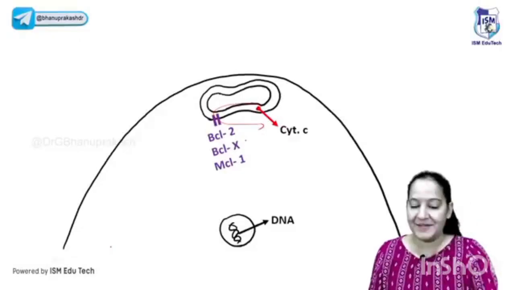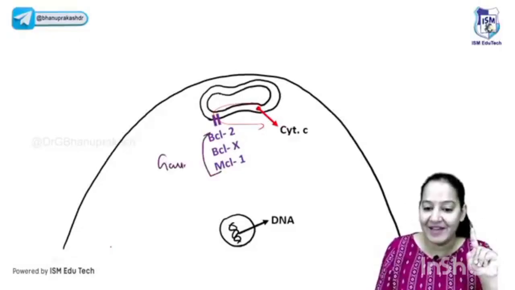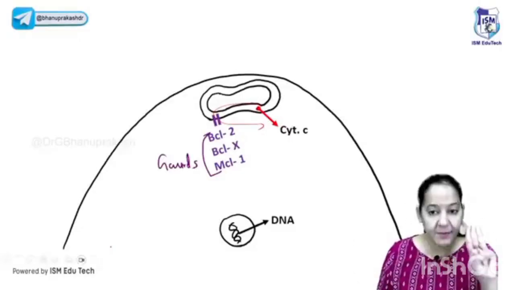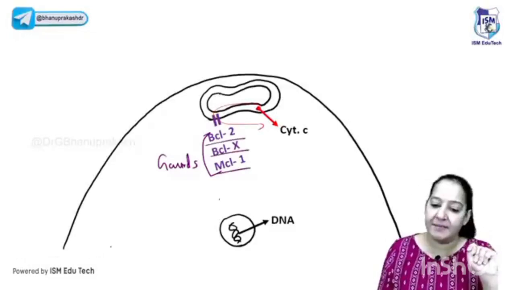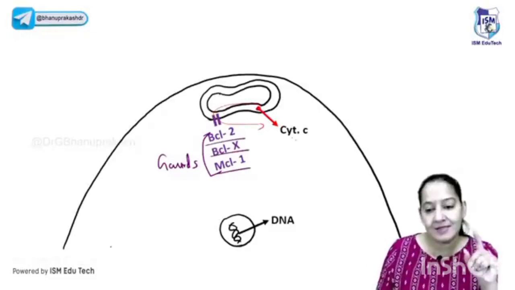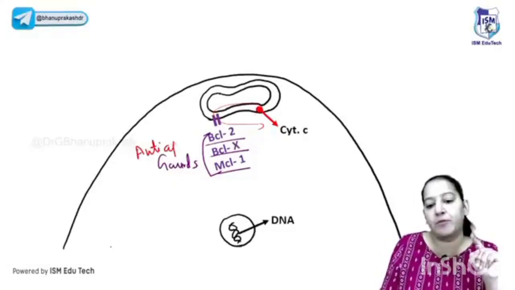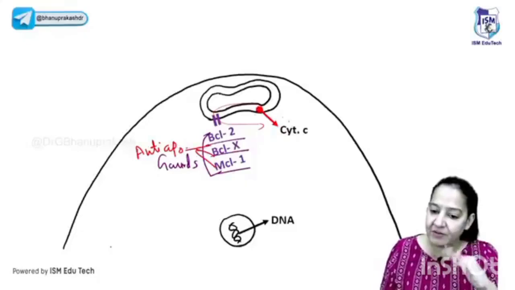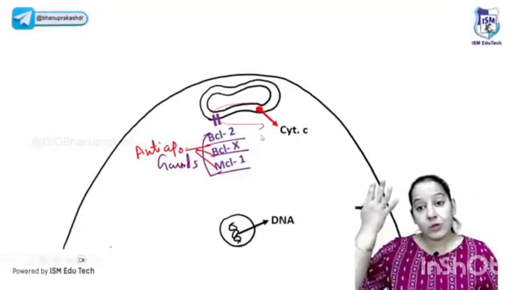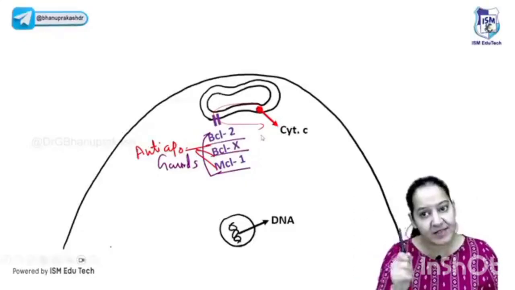Because three guards are present. They are like guards. They prevent cytochrome C from coming out. The names of the three guards are BCL2, BCLX, and MCL1. So these are preventing apoptosis. Since cytochrome C is not coming into the cytoplasm, they will not cause apoptosis, right? So these three proteins are known as anti-apoptotic proteins. They prevent cytochrome C from coming out normally in all of our cells. So currently, in all of our cells, these three guards are preventing cytochrome C from coming out.